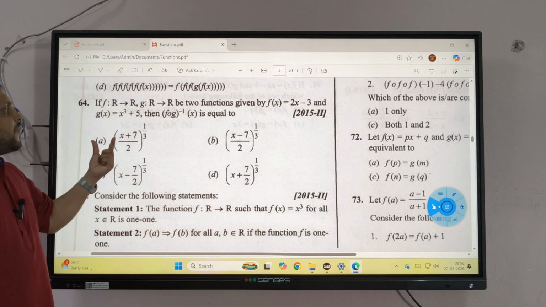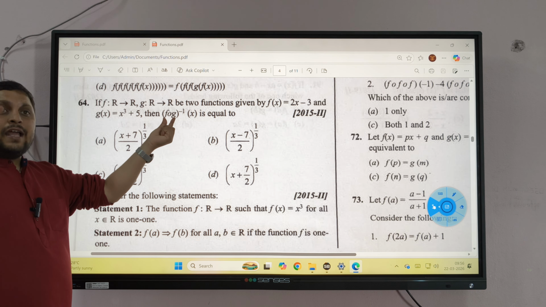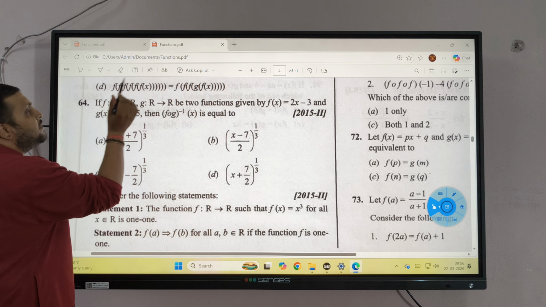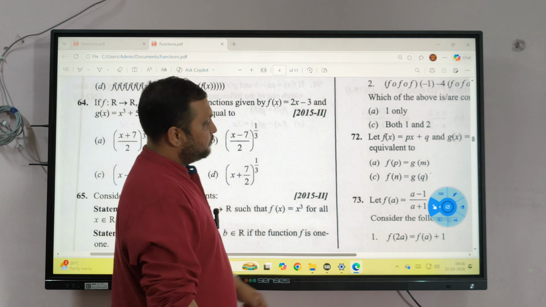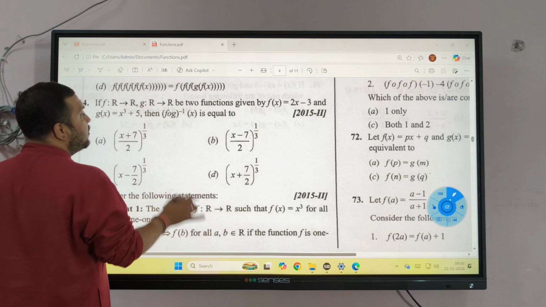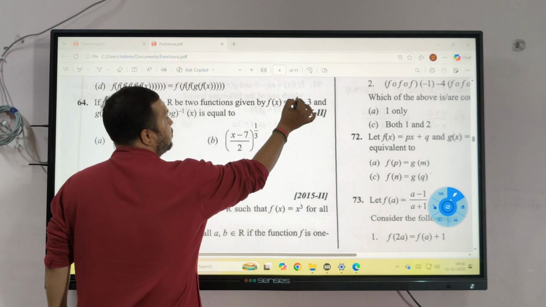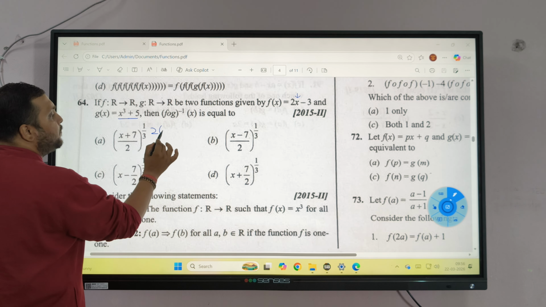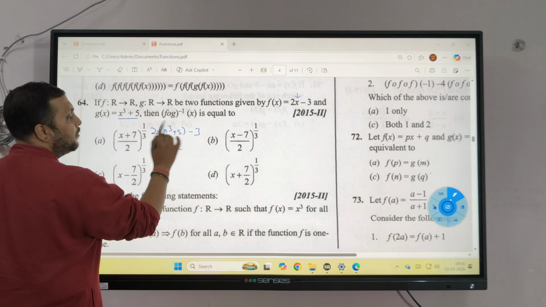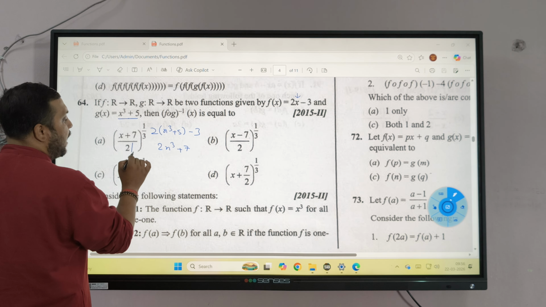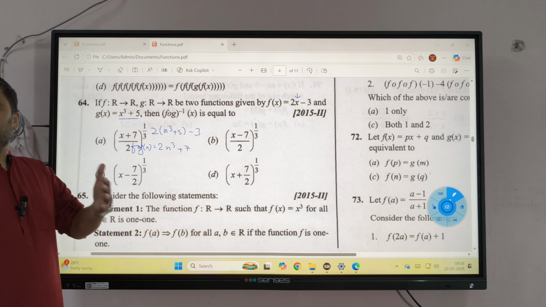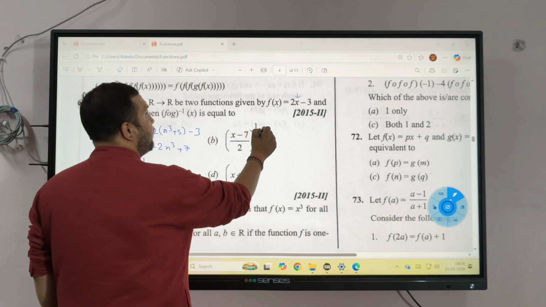First, look here. First, you have to find f of g, and then you have to do its inverse. Clear? So, combining this and that, find f of g. So, your answer is, sir, g of x is this, which I will put here. Yes or no? So 2 times x cube plus 5 minus 3. 2x cube plus 7 is fog of x. Yes or no? Clear? Now we have to find its inverse. We know how to find the inverse.